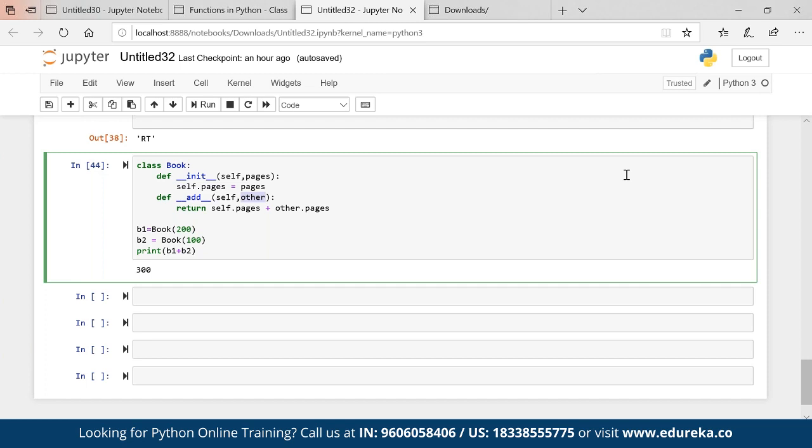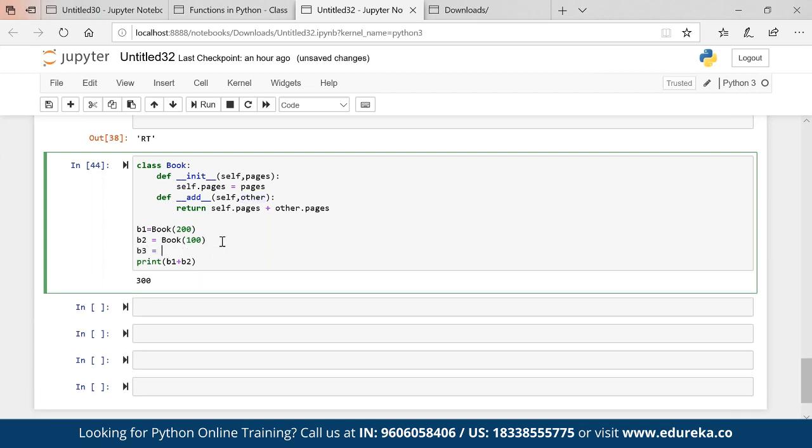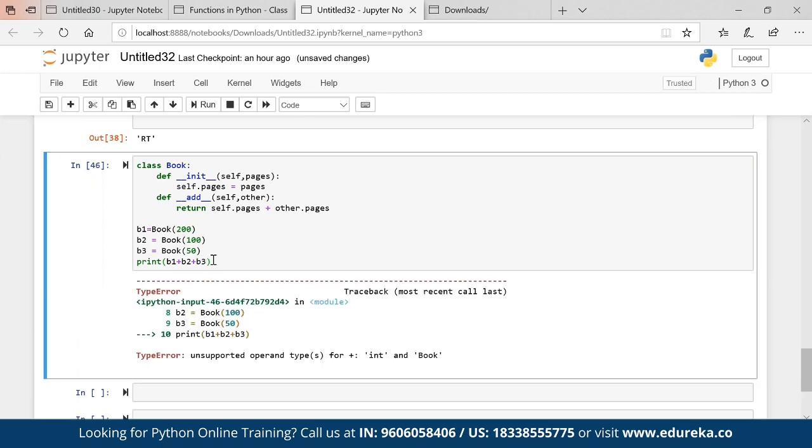Now the question arises, can I sum up three books? If operator overloading is there, then we should be able to sum up three books as well, right? B1, B2, B3. Here I will pass B3. It should work. It is not working. It is saying integer and book. What is integer? 200 plus 100 is giving me 300. That 300 is nothing but an integer which is the output. And this B3 is nothing but a book, which is an object, right? Now I cannot add integer plus book.